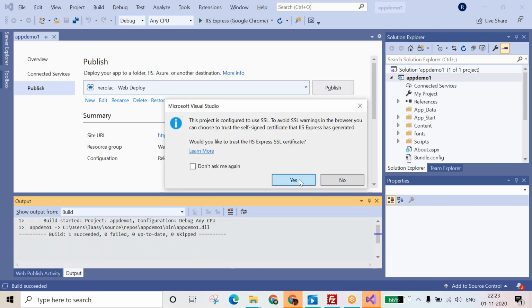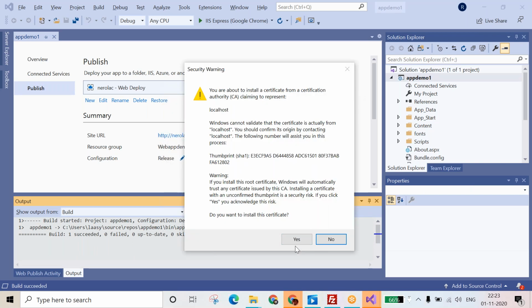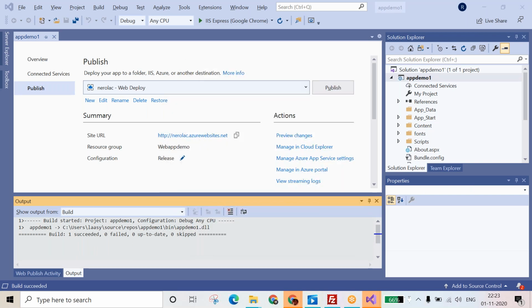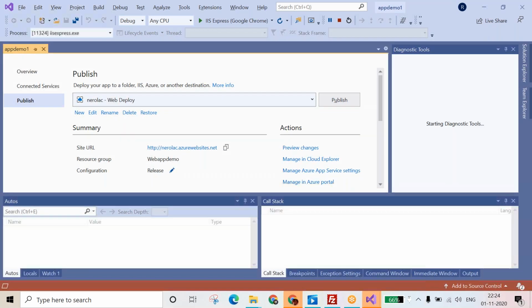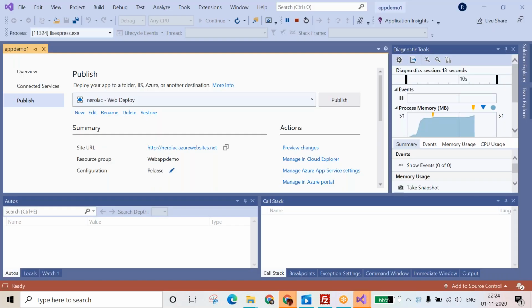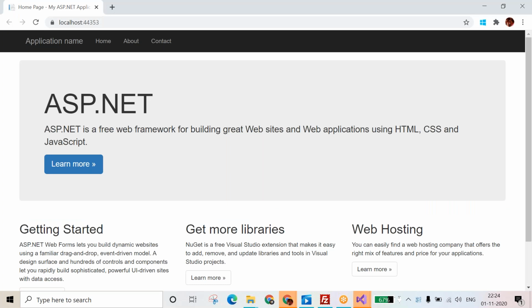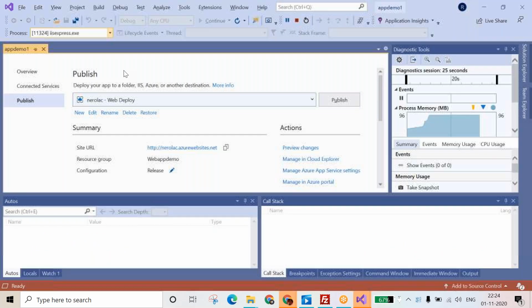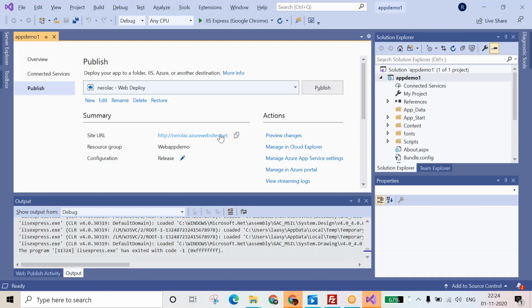Yes. Okay. Now close this. Again, go to the project. Right click on the project.